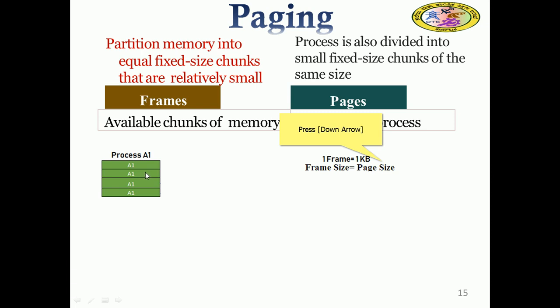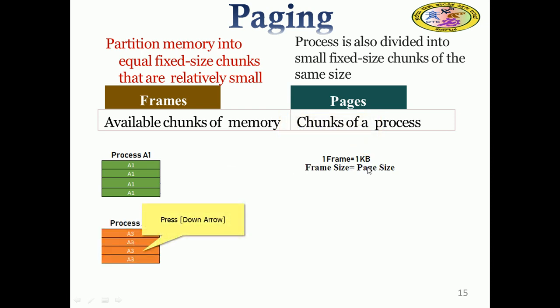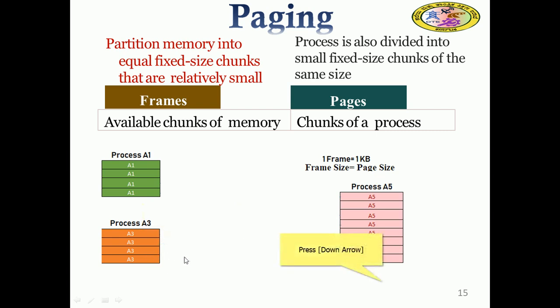Each one is 1 KB. So frame size is equal to page size. Similarly, process A3 has 4 pages, and similarly we have process A5, which has this many pages.